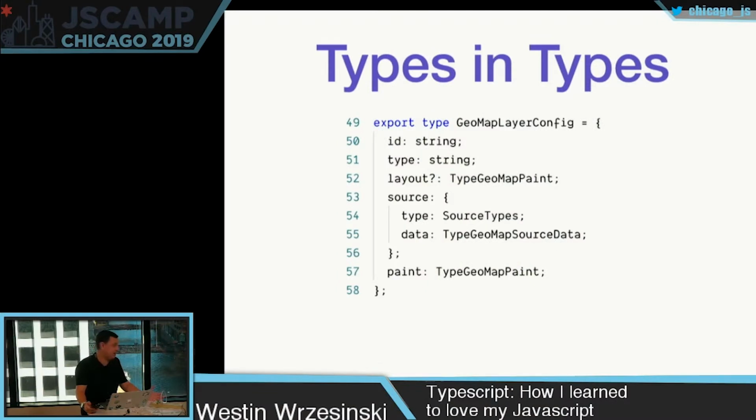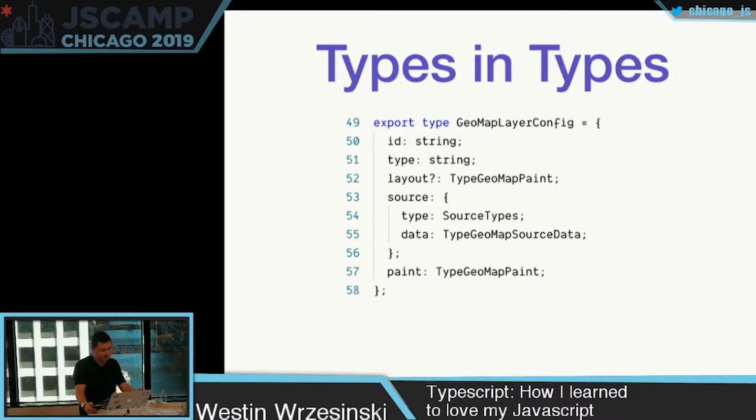I also have types inside of types. Types all the way down. So you can see on line 52, again, layout is actually, if I do provide it, I must provide type geomap_paint. Should say layout, actually. But down on 57, there's paint. So I could say type geomap_paint. Paint's actually required because the map needs to know what color to draw the polygon, and we'll pretend that every polygon must have a color. And we see source could have been a type in and of itself, but since source was small, the author decided, well, I'll just put the keys here inline, save you a couple scrolls or jumps around. But source could easily be abstracted into a type as well.